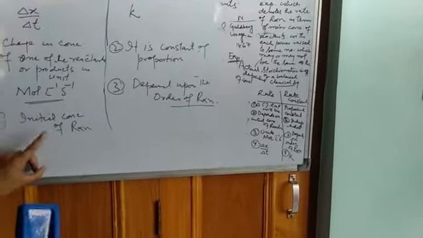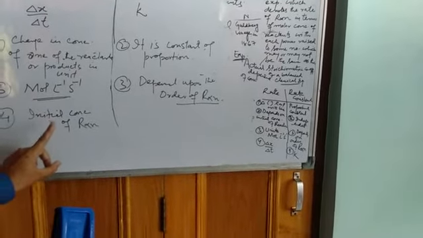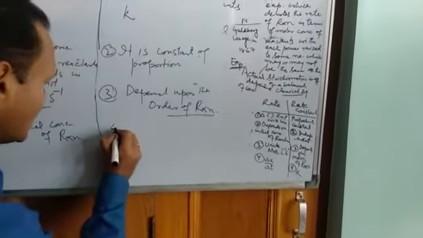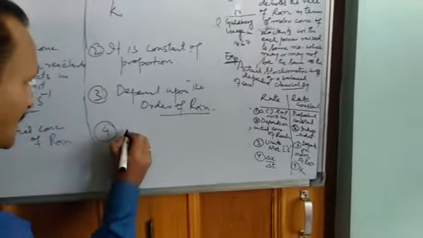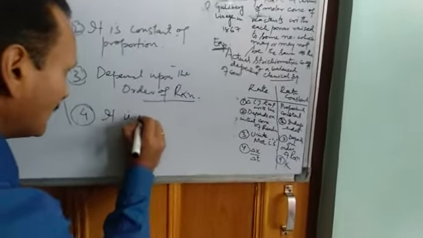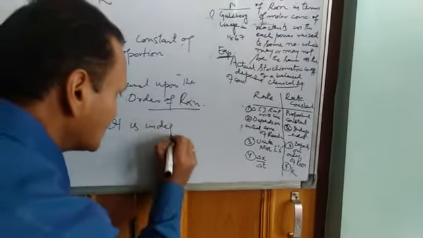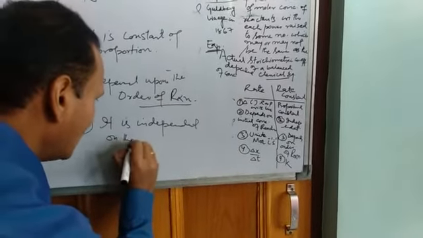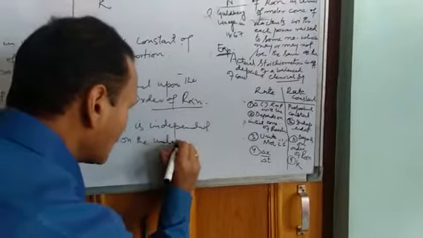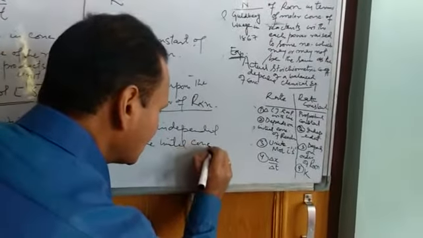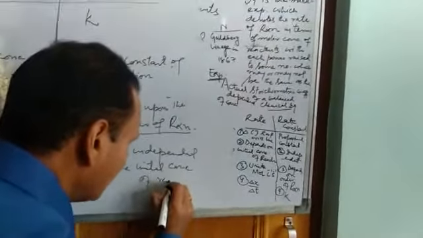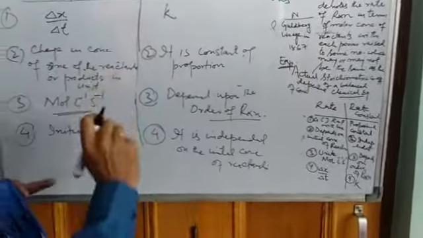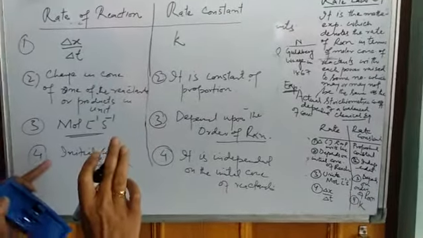So the rate of a reaction depends upon the initial concentration of reactants, while your rate constant has nothing to do with initial concentration. It is independent of, it has no dependence on the initial concentration of reactants. So these are some differences between the rate of a reaction and the rate constant, and for today it is enough.